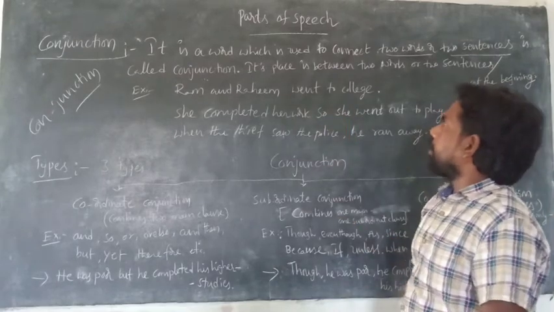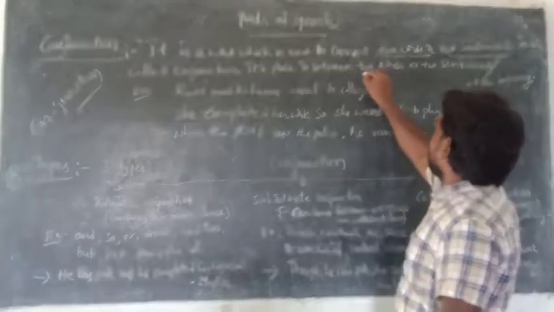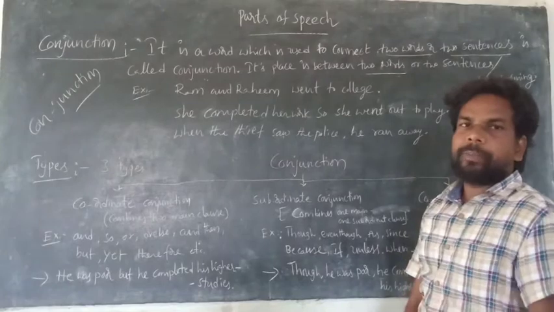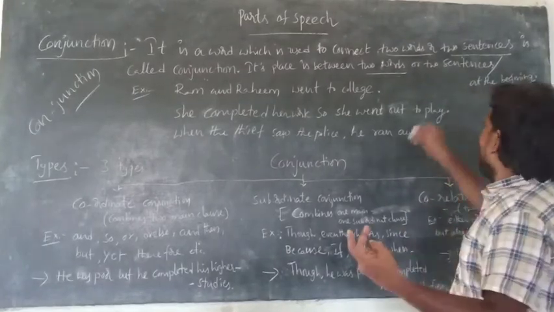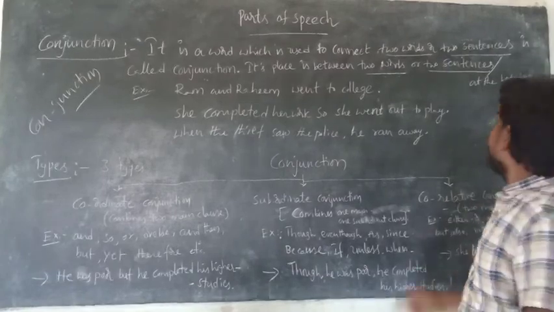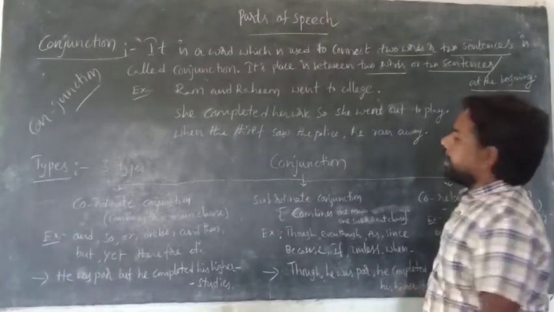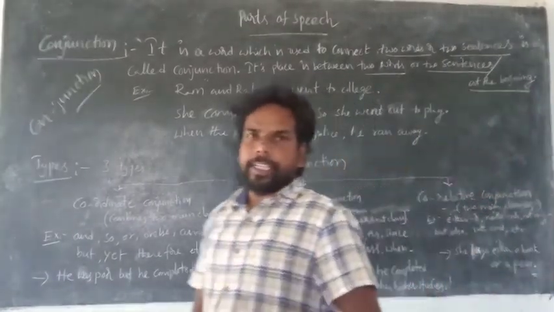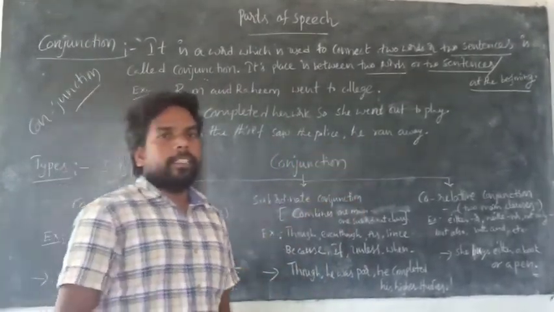Its place in the sentence is between two words or two sentences, or at the beginning of the sentence. Is it clear?